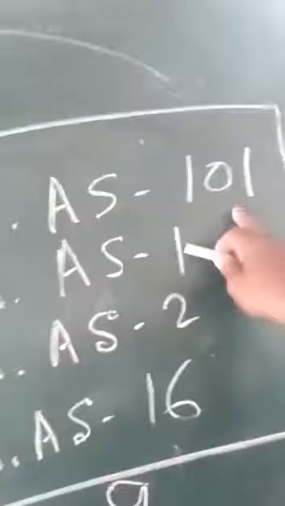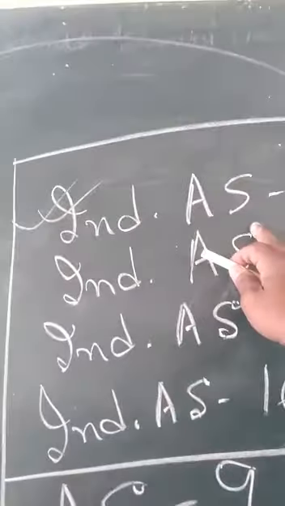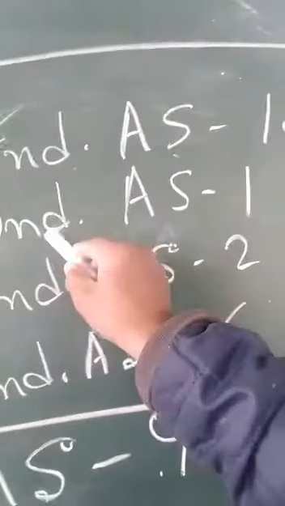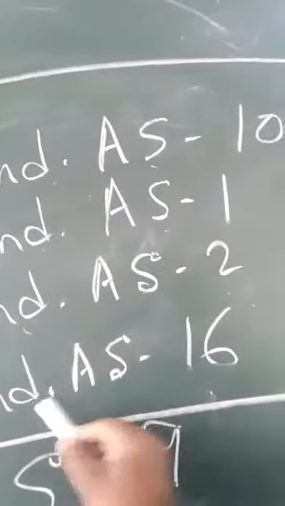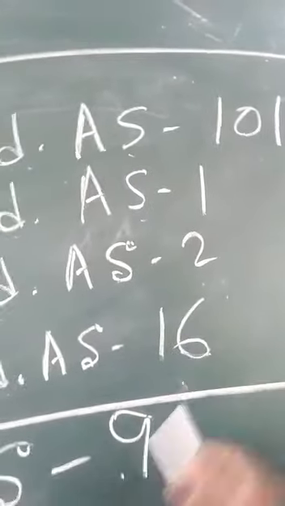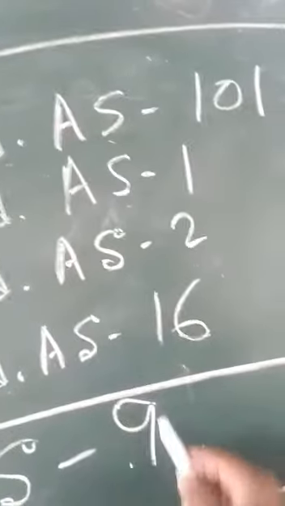Please watch everybody. You can note down also. I have taken these few items because these are very much in your course. Have you written it? Please write. Ind AS 101. You have to go into details of it. Ind AS 1, then Ind AS 2 and Ind AS 16. These are important for you. And one AS is there, AS 9. So these five you have to go into the depth of, and especially you have to go by the special features, as per syllabus, of these accounting standards.